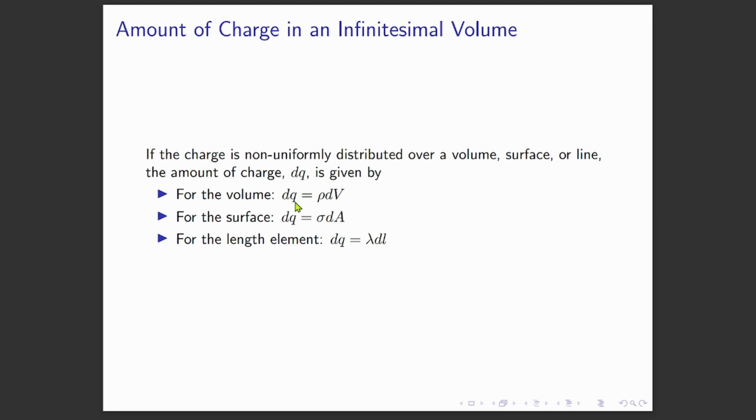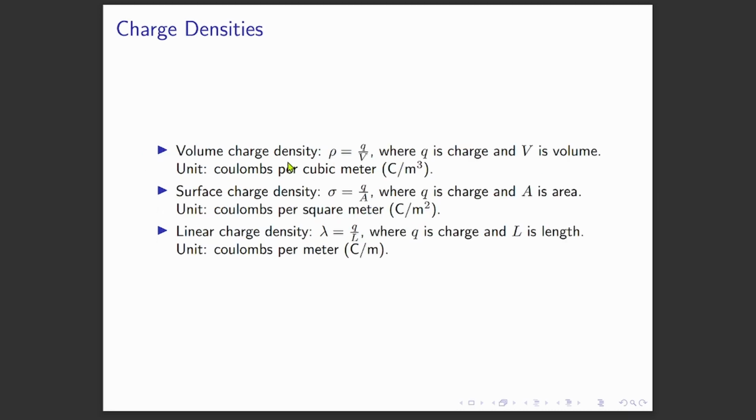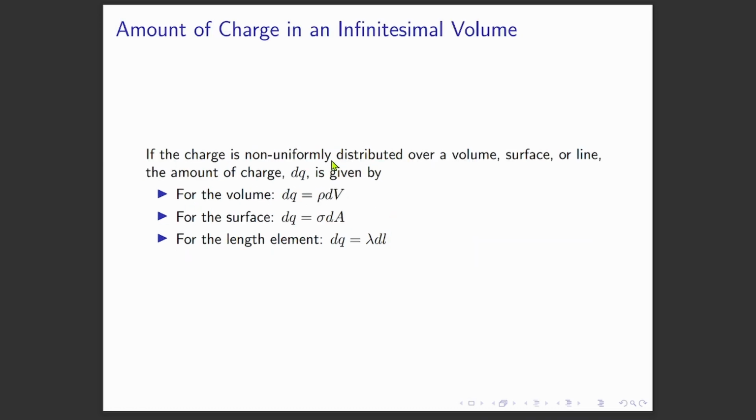Let's say I have a large body, a sphere, for that case, I'll use the equation here. Because I know the volume of the sphere is given by 4/3 pi r cubed. Let's say if I have a big sphere, and I know that the desired charge is given by this, then I'll be able to calculate the value of rho. But let's say if I have a sphere which is very, very, very small, which is infinitesimally small, then I can use this form.